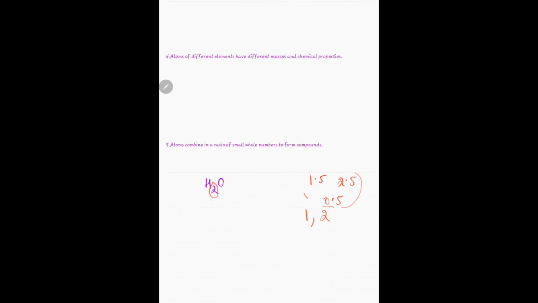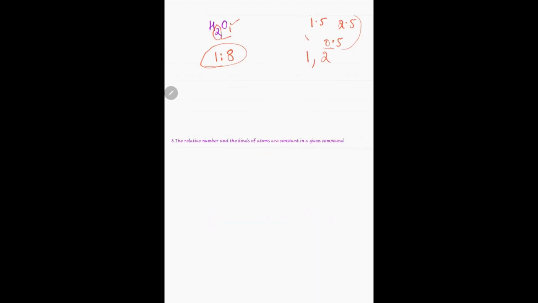So H2 has a whole number, and oxygen has a whole number, 1. So they combine in a ratio of whole numbers. When we took the ratio of H2O by mass, it was 1:8. The relative number and the kind of atoms are constant.